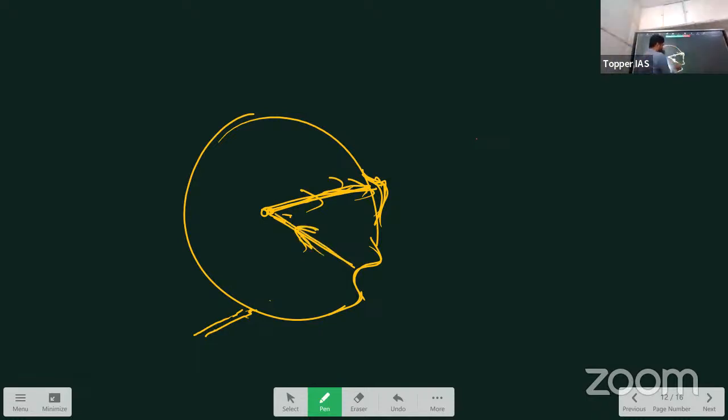So what is happening here? The force is moving towards the center. Then there is this subsidence. Here you can see subsidence. One fine example for subsidence is, you have to remember this.